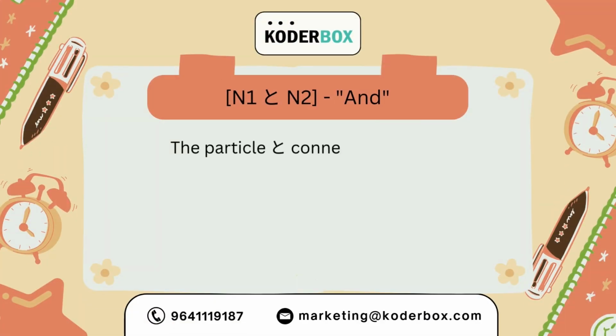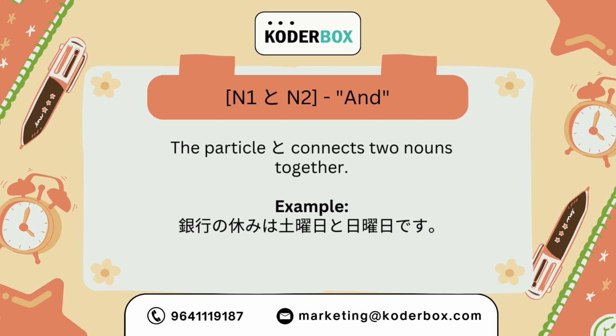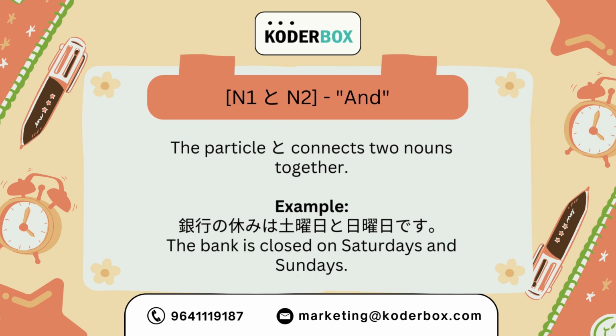Fourth example: noun 1, to particle, noun 2, which ultimately means and. Here we are talking about the to particle. This to particle means and, which always connects two nouns. Example, 銀行の休みは土曜日と日曜日です. The bank is closed on Saturdays and Sundays.